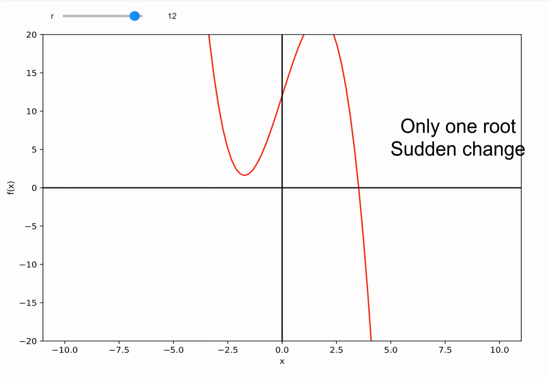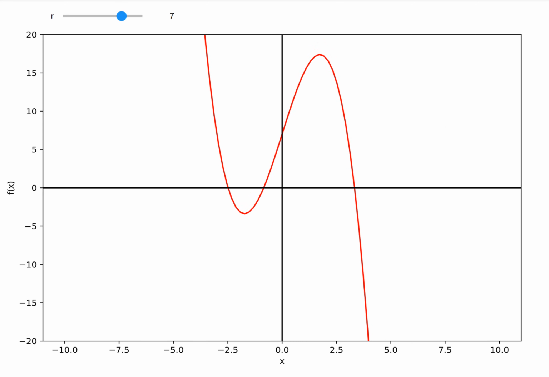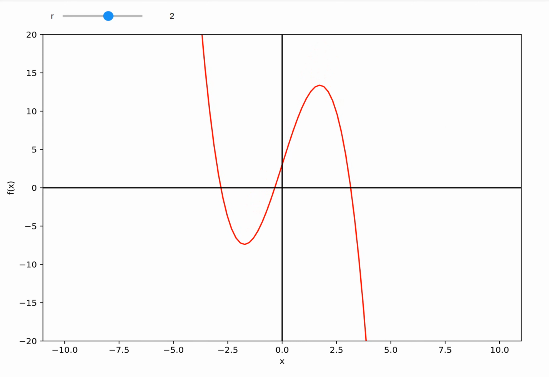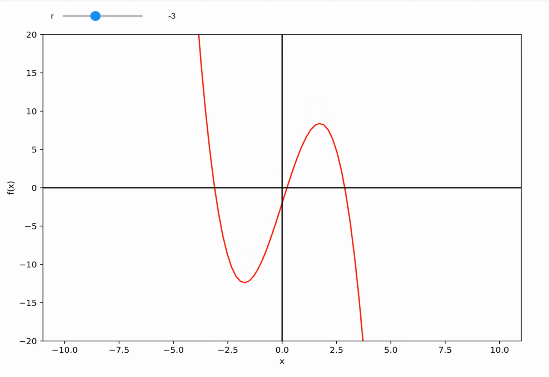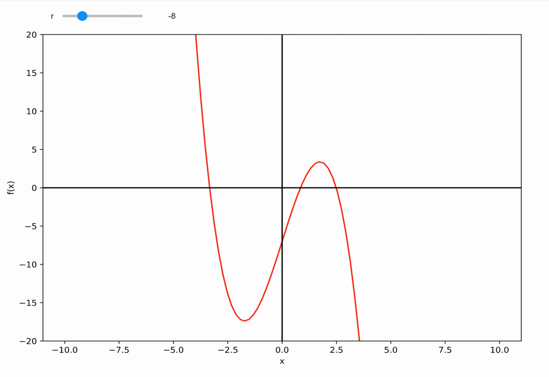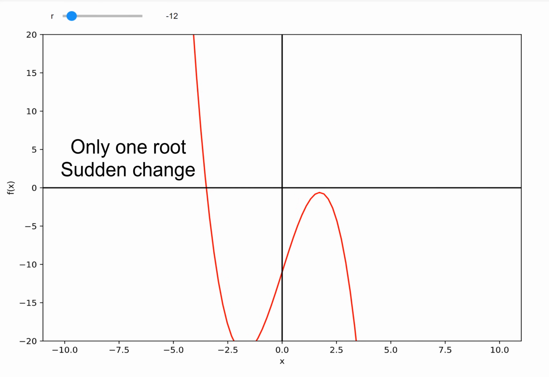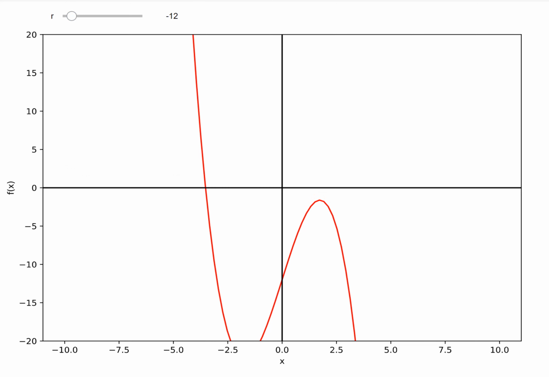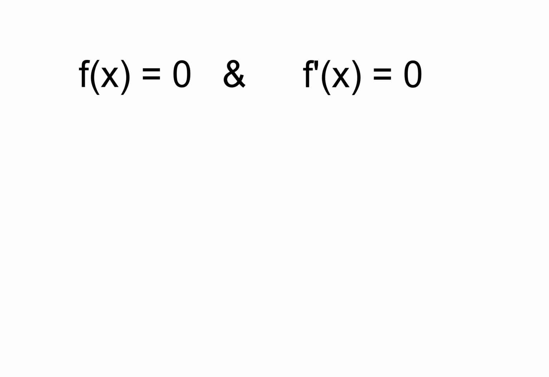If we go on increasing the value, there will come a point where suddenly two equilibria disappear and we are left with only one root. This is the point where the bifurcation occurs, and there are two places where this sudden change happens, and we will look into that mathematically as well and find the value. The necessary condition for bifurcation of a fixed point is that both f of x and the first derivative of f of x should be equal to 0.